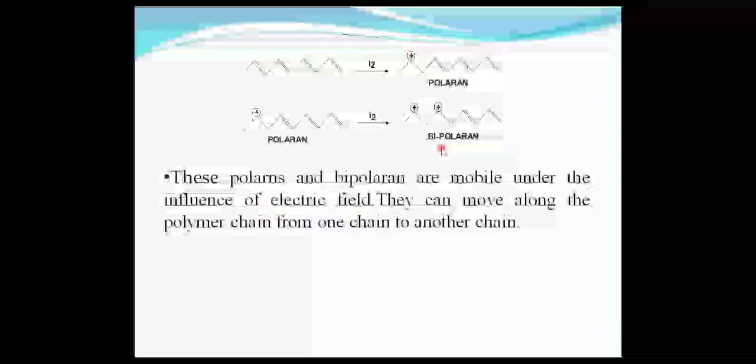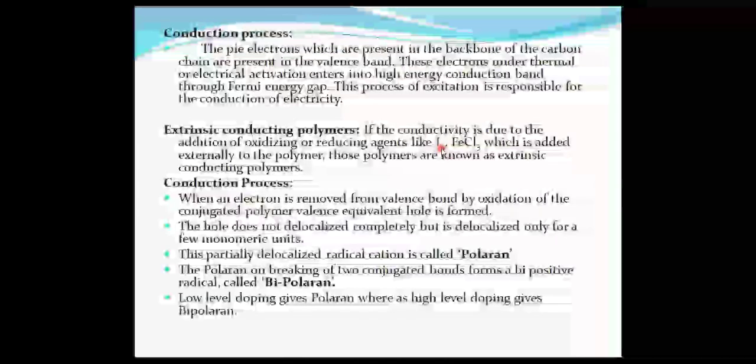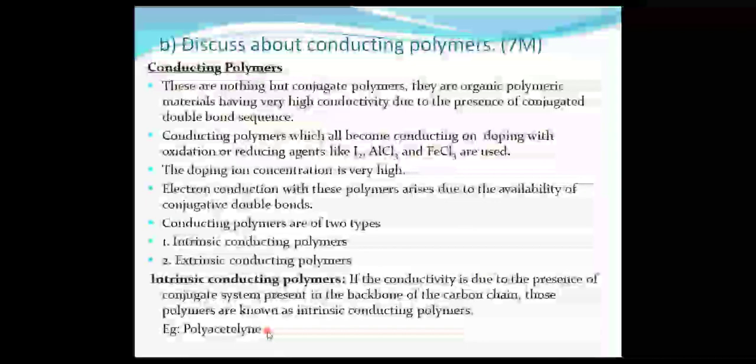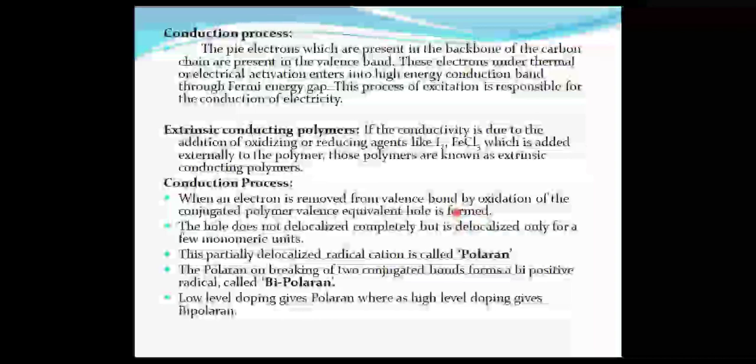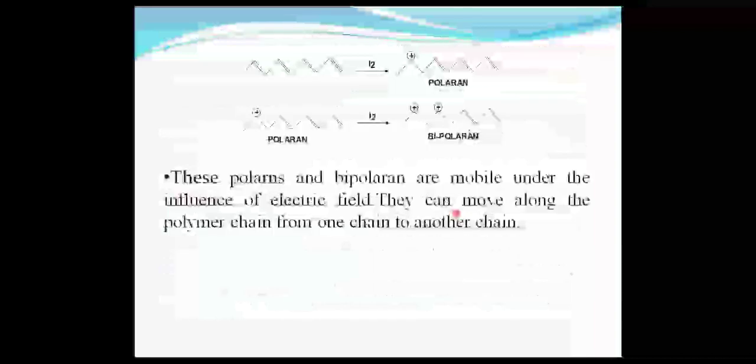So for conduction polymers, the best example is polyacetylene. Polyacetylene is exceptional. Why? Because polythene is an insulator, polyvinyl chloride is an insulator, polystyrene is an insulator. The example I'm taking here, polyacetylene, is known to be a conduction polymer, and also a conjugated polymer. Polyacetylene is a conduction polymer as well as a conjugated polymer.